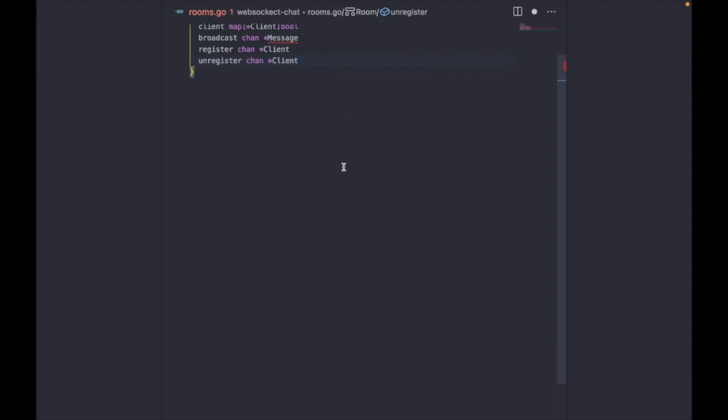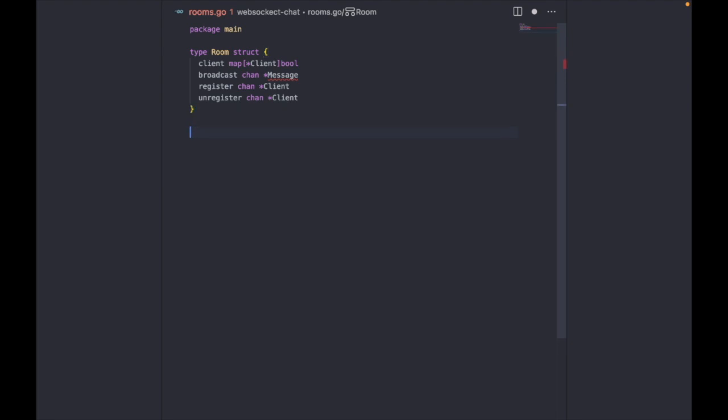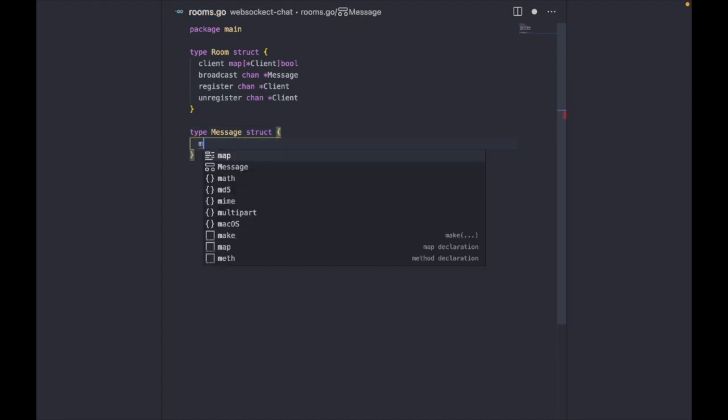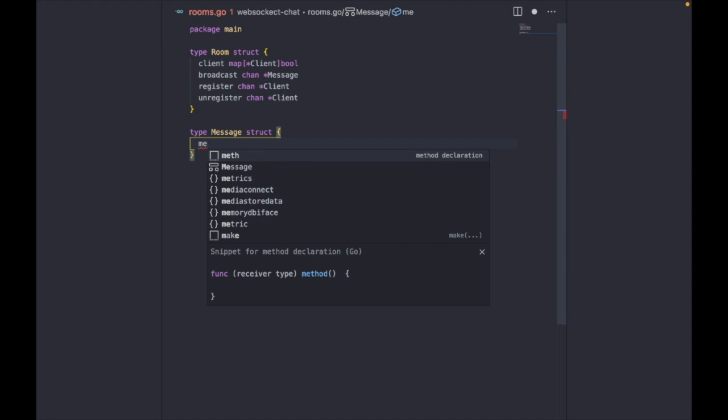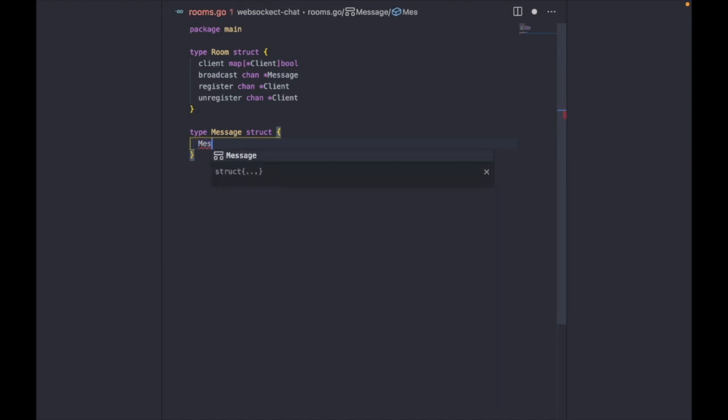So I think we may create the message struct next, which is fairly simple, fairly straightforward. So type Message. We'll just have a few fields. The first field is going to be the message, like the actual message, which is a string. The next thing would be the type, which is also a string.